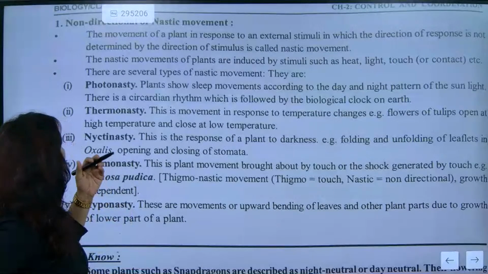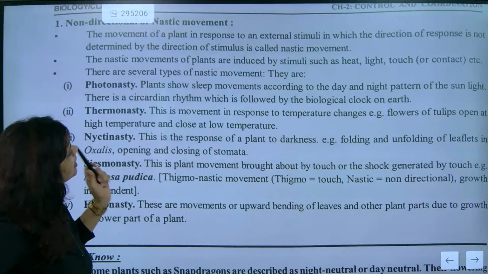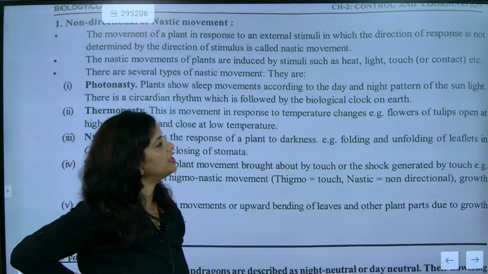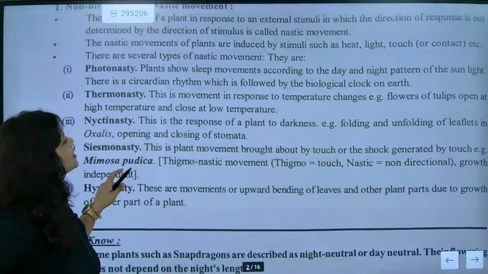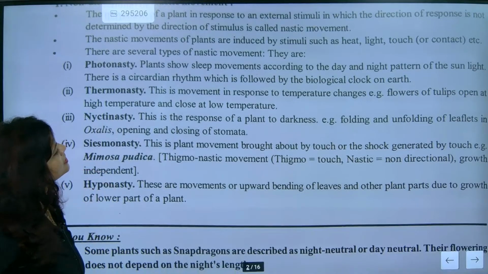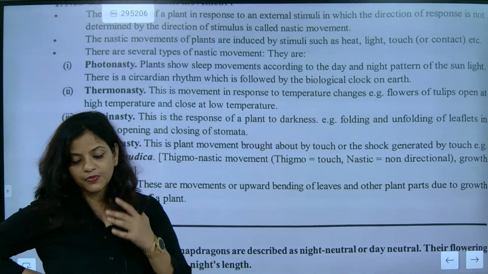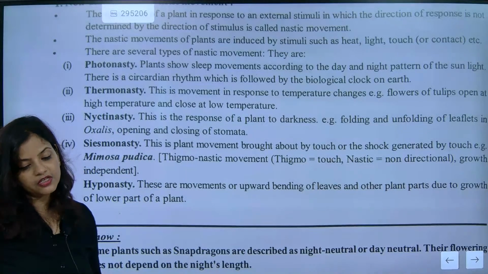So now look here. Next is photonasty. If somebody asks you about photonasty, the plant shows sleep movement according to the day and night pattern. So that comes under photonasty. Next comes thermonasty. It is about temperature changes. Understood? Some of the flowers specifically will show this pattern.